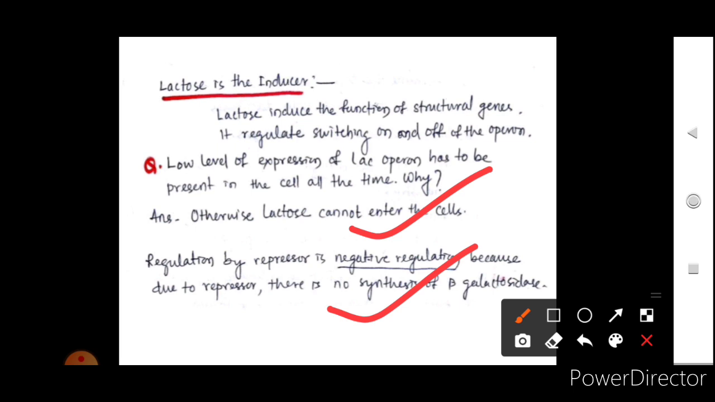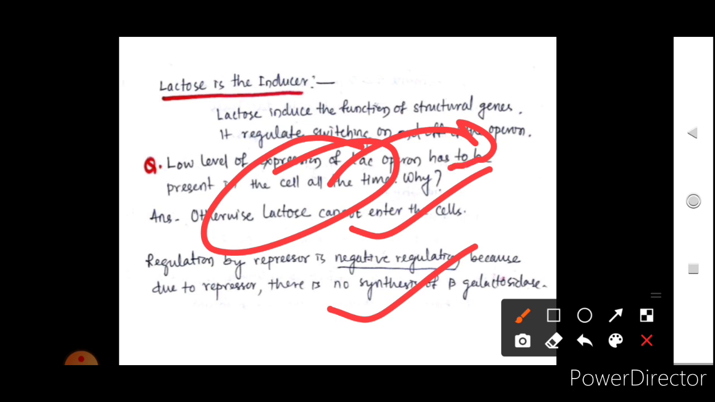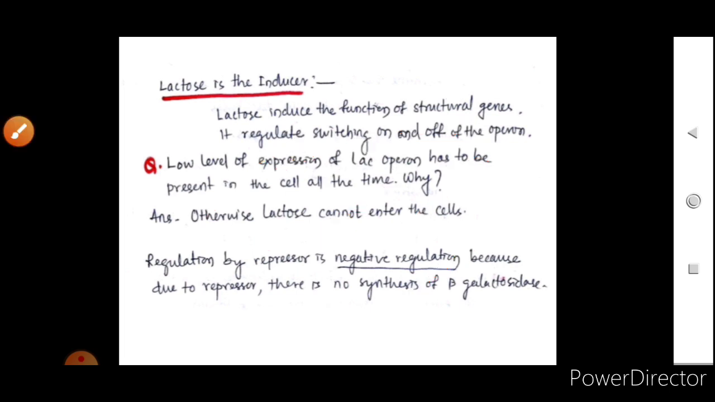So there is a need for a low level of lactose present inside the cell so that it can bind to the repressor and inactivate the repressor, so that RNA polymerase can bind with the operator, and then it can transcribe all the Z, Y and A genes. So this was all about the Lac operon.